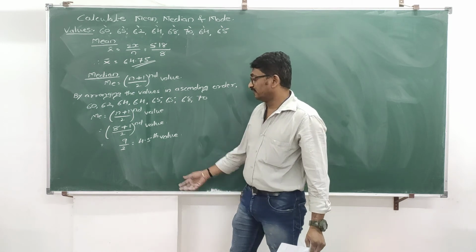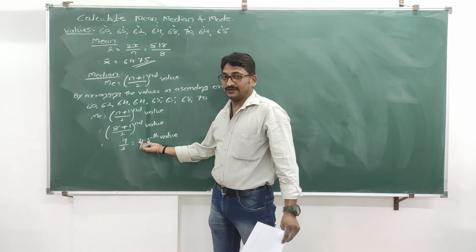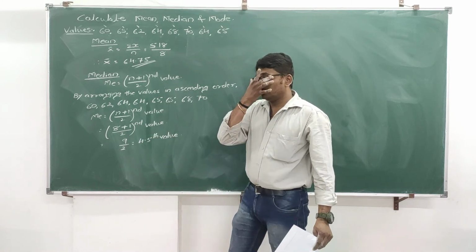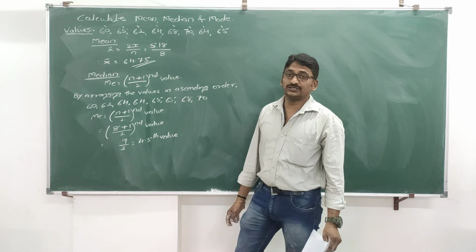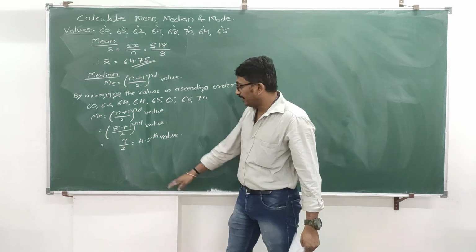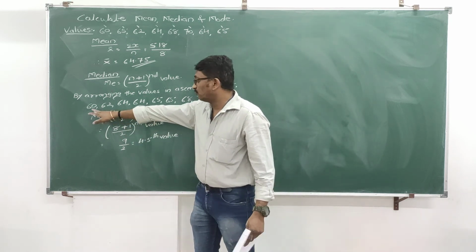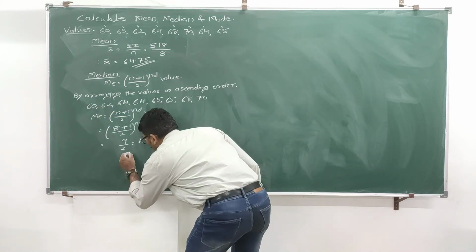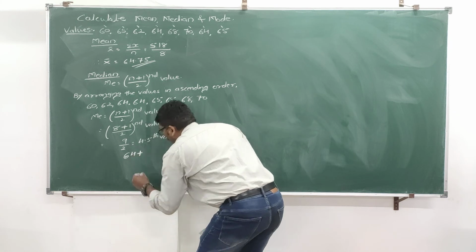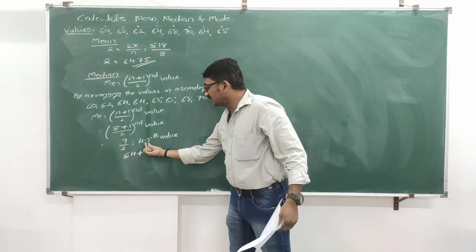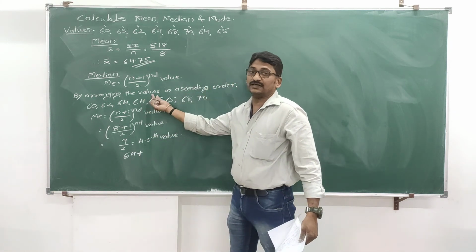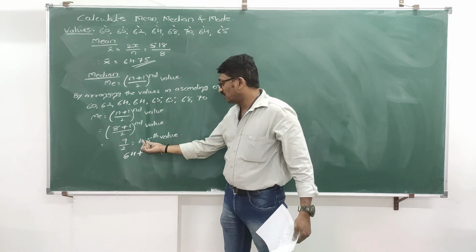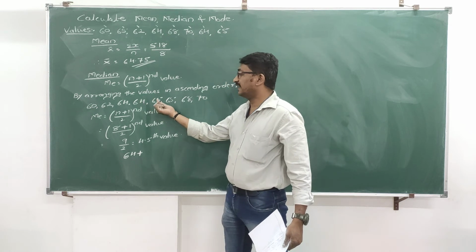The procedure is when you get a value like 4.5, 5.5, 6.5, at that time, you have to check the main value first. Here main value is 4. Which is the fourth value in ascending order? 1, 2, 3, 4. That is 64. You have to write 64 plus, instead of this 0.5, you have to consider the next value to main value.